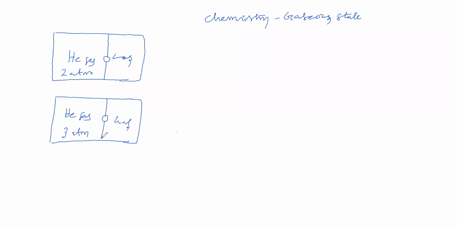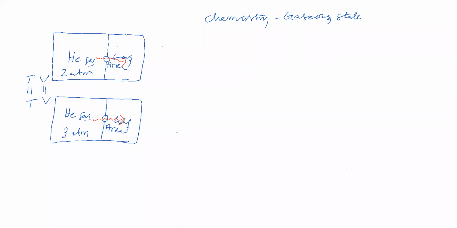Effusion takes place. Let us consider that this volume and this volume are equal. This temperature and this temperature are equal. The volume of helium gas is the same, and the temperature of helium gas is the same. The area of this tiny hole and the area of this tiny hole remain the same. Now this helium gas is going for diffusion like this.